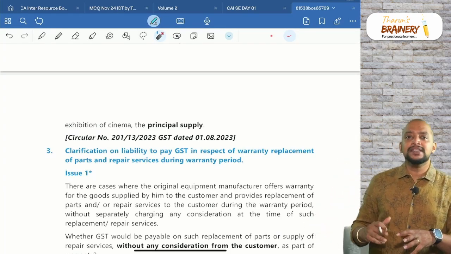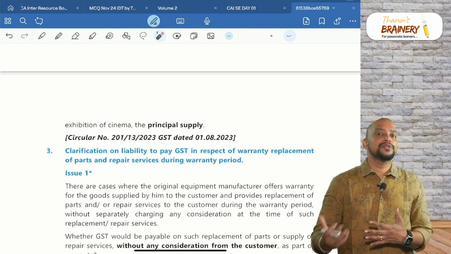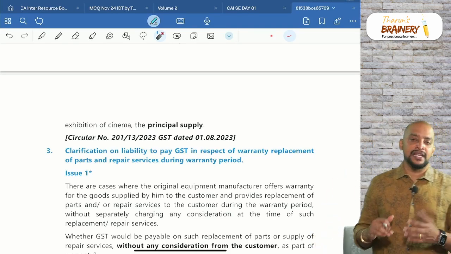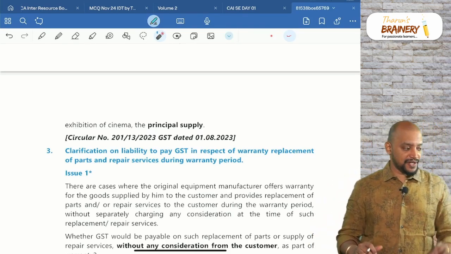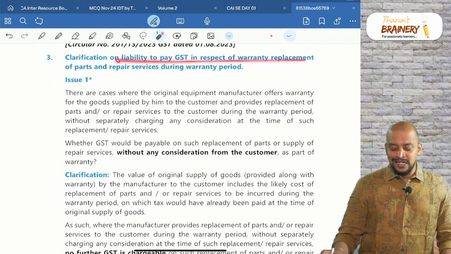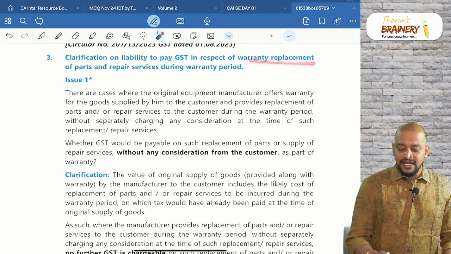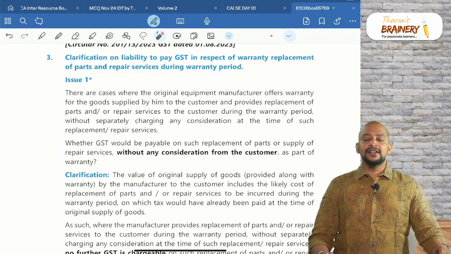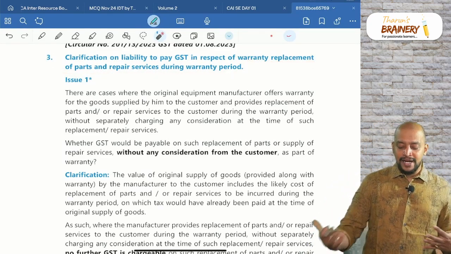And whether the price is single or separate, that is irrelevant. For composite supply, price is not a criterion here. Only those three conditions should be satisfied. Next, clarification on liability to pay GST in respect of warranty replacement of parts and repair services during warranty period.